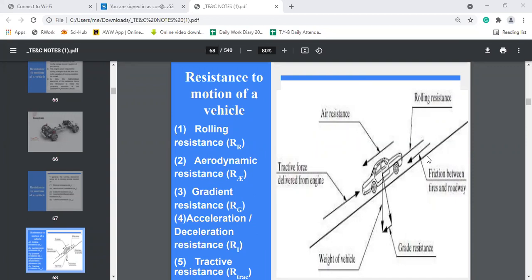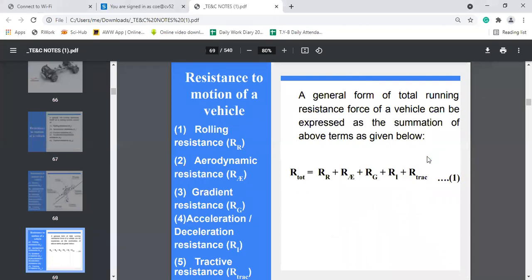Then we have discussed the general formula of the total resistance. The total resistance is nothing but the summation of all the resistances. So R total, that is total resistance, is equal to rolling resistance plus aerodynamic resistance plus gradient resistance plus acceleration deceleration resistance plus tractive resistance.